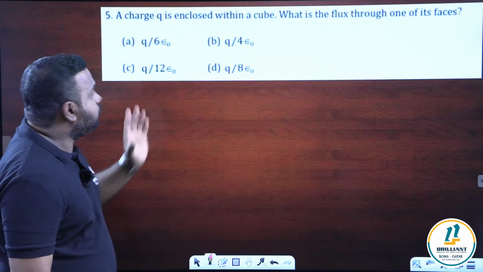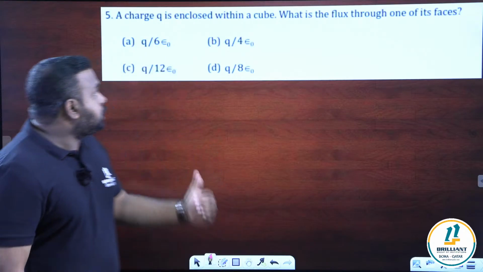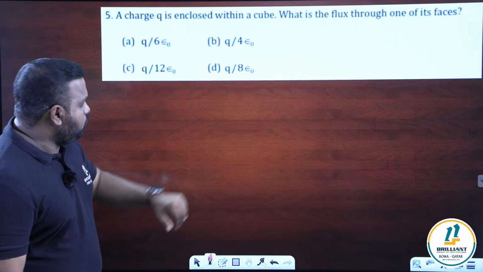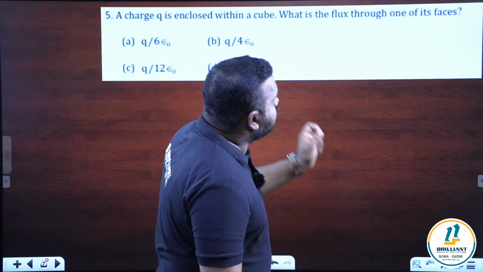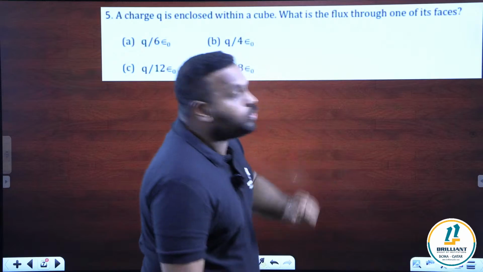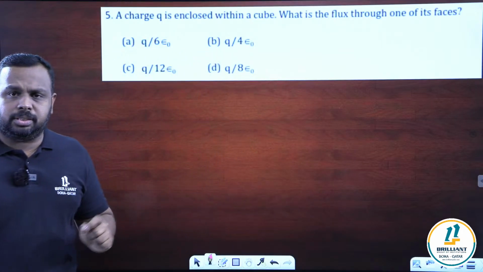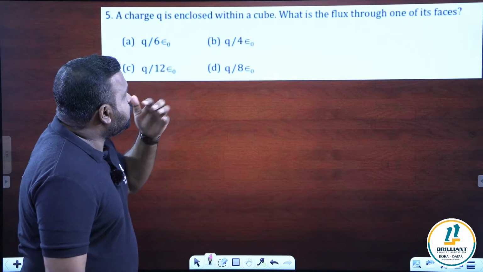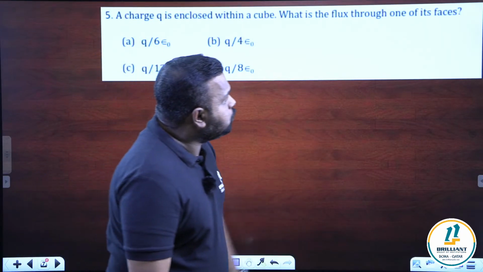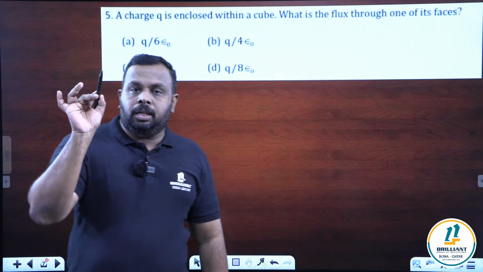Question number 5. Look at this. A charge Q is enclosed within a cube. What is the flux through one of its faces? It's a repeating question. You can see this type of question in many papers. A charge Q is enclosed within a cube. What is the flux through one of its faces?